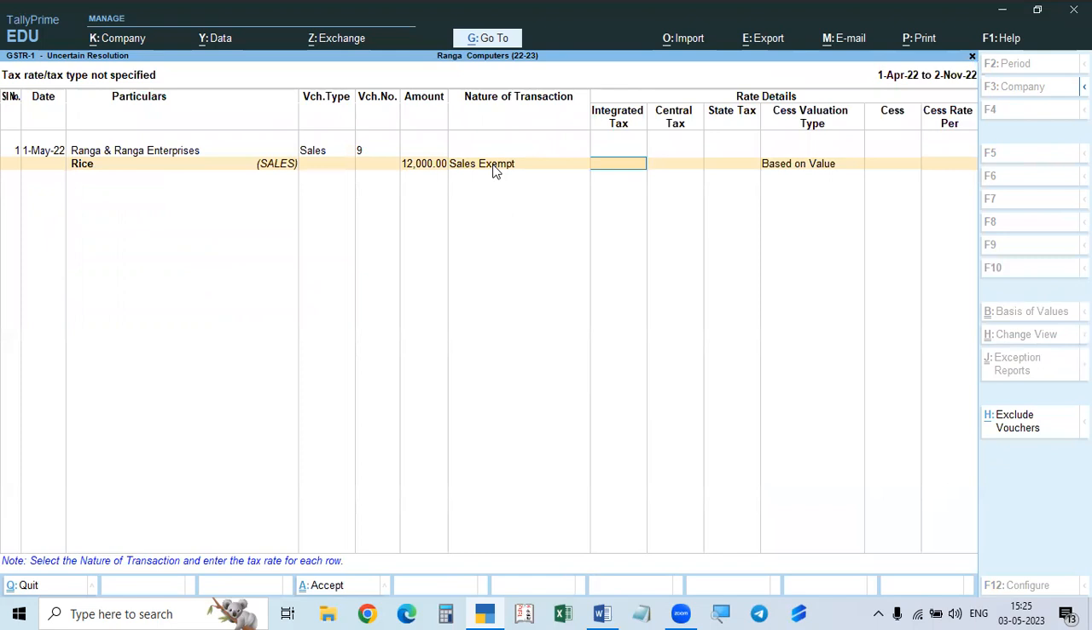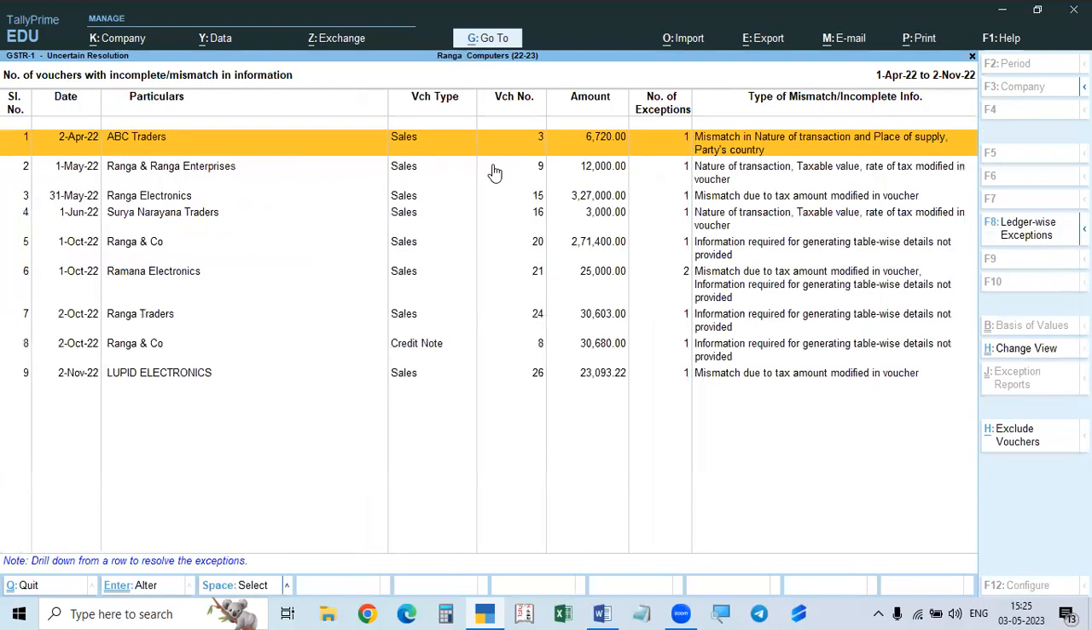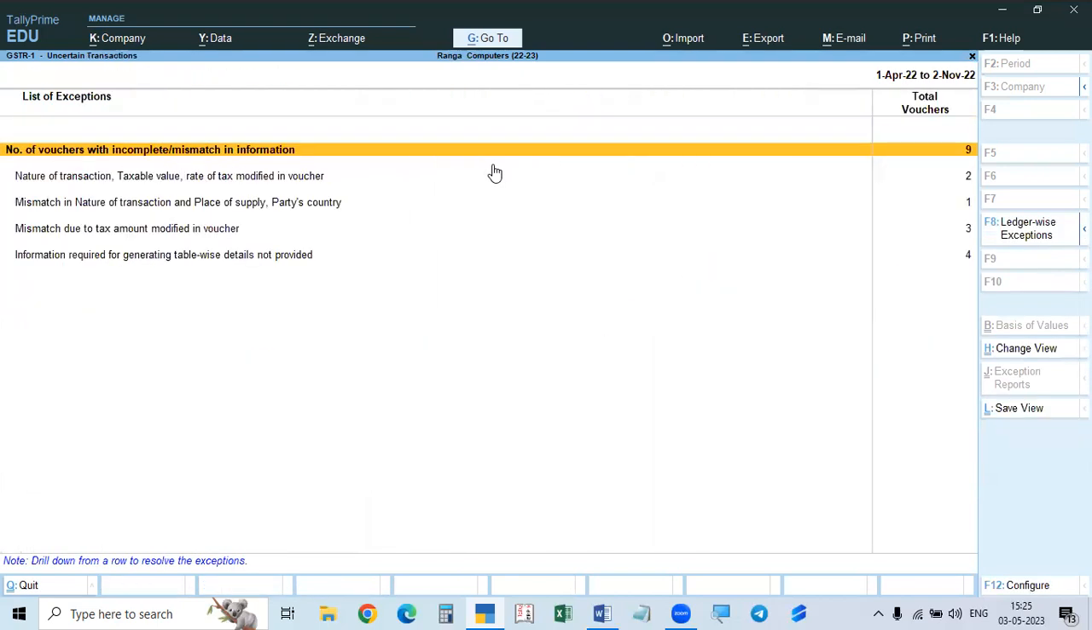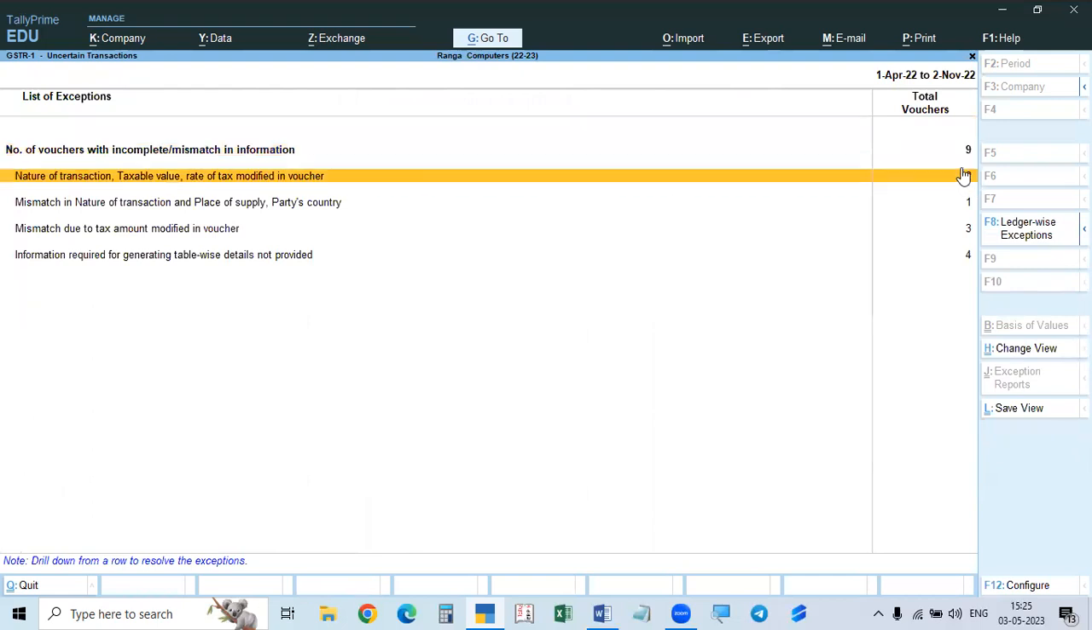If you go to sales exempt, you have to give. So if you give the sales exempt, there will be no tax rate or anything. So this also completed. Okay. So that error is gone. Disappeared.